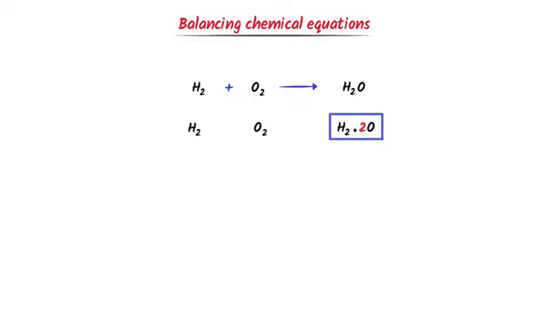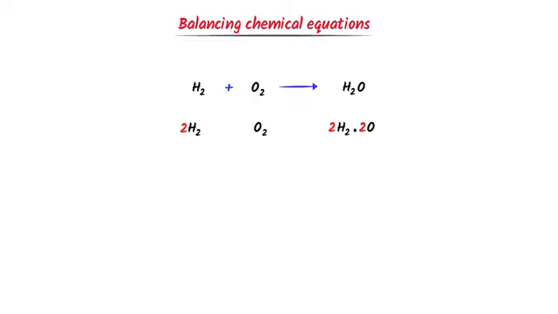This oxygen is attached to hydrogen in H2O. Let me repeat it. This oxygen is attached to hydrogen in H2O. Here, if I put 2 with oxygen, I have to put 2 with hydrogen. Now 2 into 2 equals 4. There are 4 hydrogen atoms at the right hand side. We can see that there are only 2 hydrogen atoms at the left hand side. So I put here 2. 2 into 2 equals 4 hydrogen atoms. So hydrogen is also balanced.